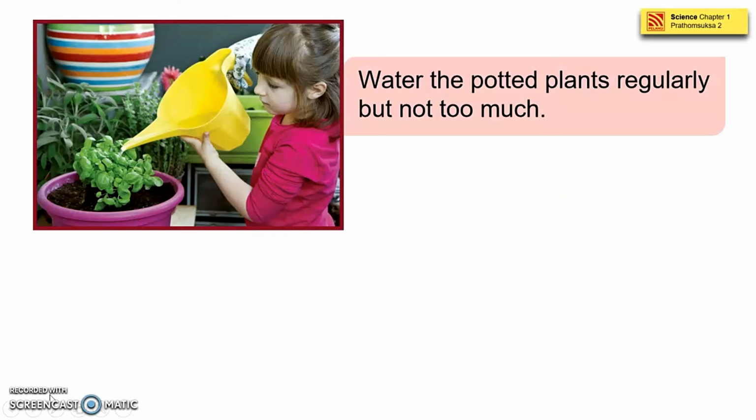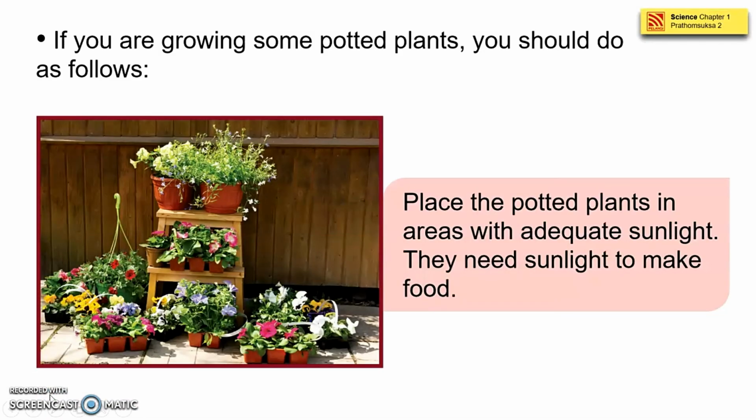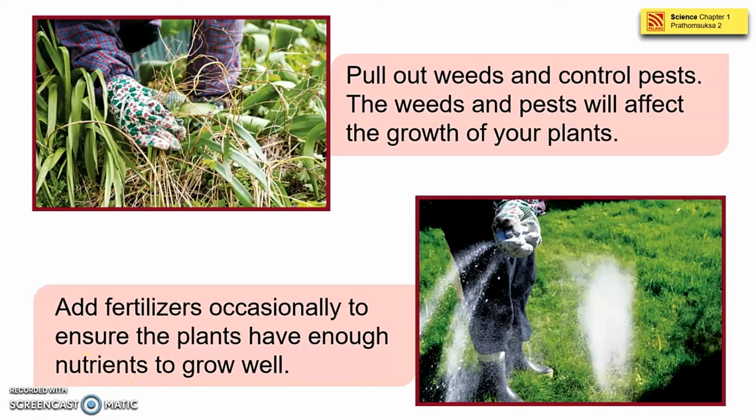Let's answer your book. Okay, what is the spelling of the sunlight, by the way? The spelling of sunlight is S-U-N-L-I-G-H-T. Nutrients, N-U-T-R-I-E-N-T-S. That is nutrients. And what is the spelling of fertilizers?